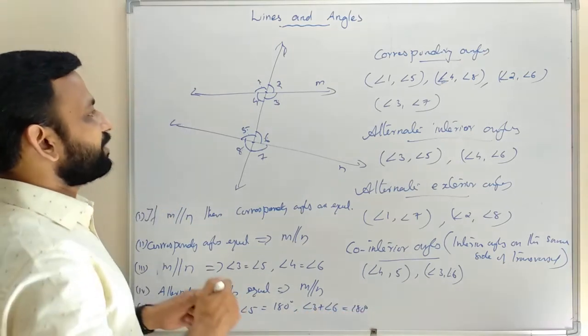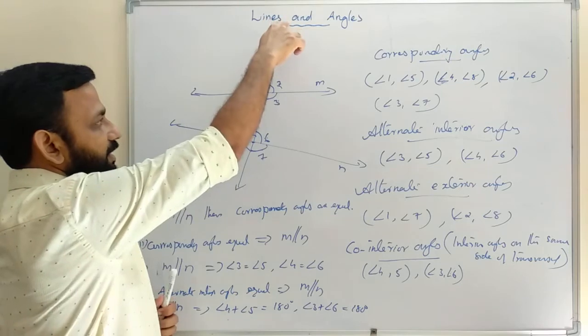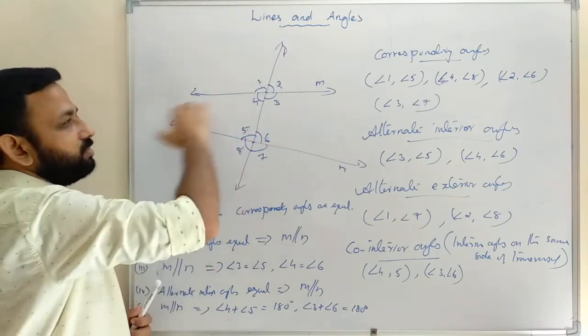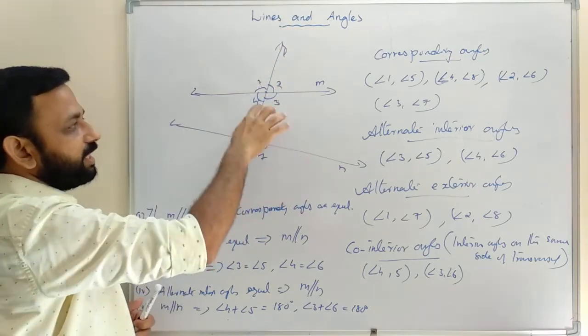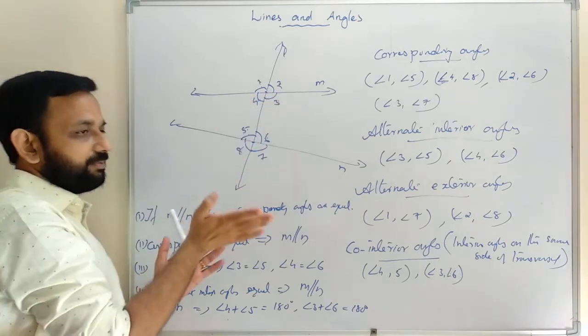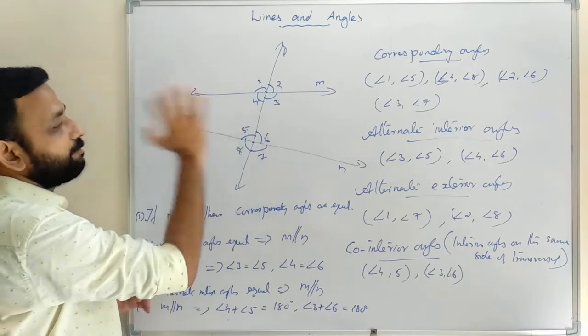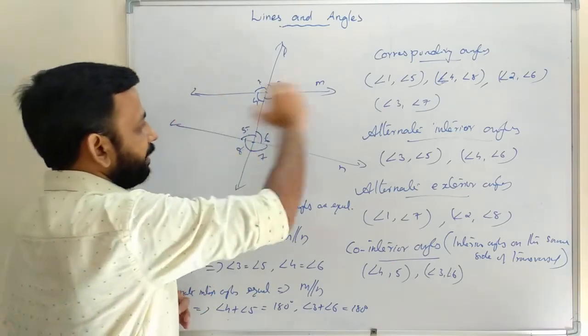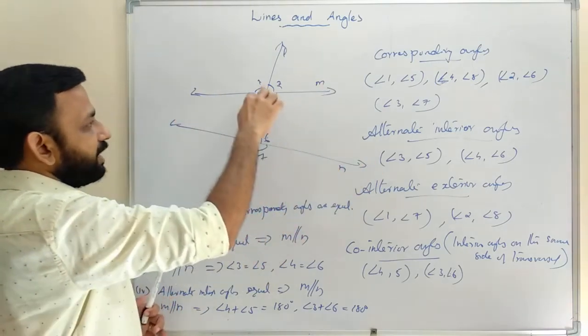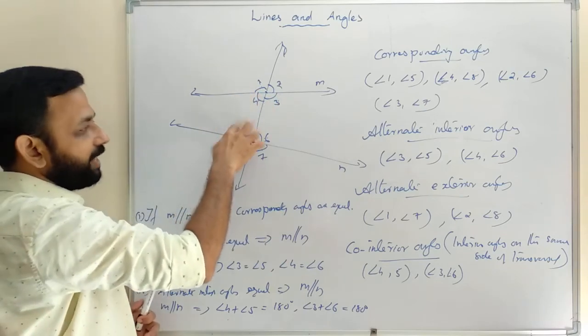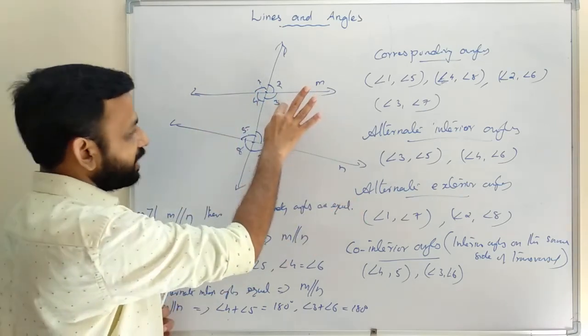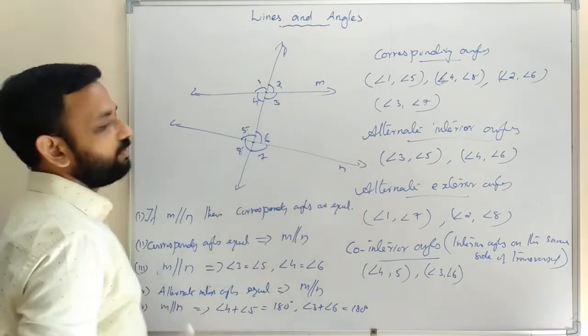So if a transversal intersects two parallel lines, then each pair of interior angles on the same side of the transversal is supplementary. That means if M is parallel to N, then angle 4 plus angle 5 equals 180 degrees, angle 3 plus angle 6 equals 180 degrees.